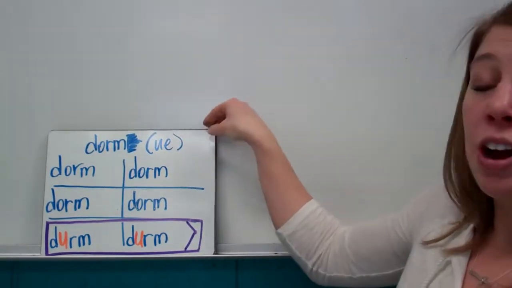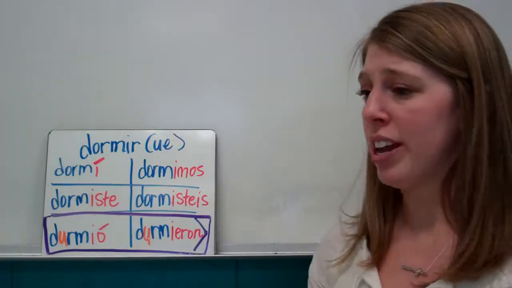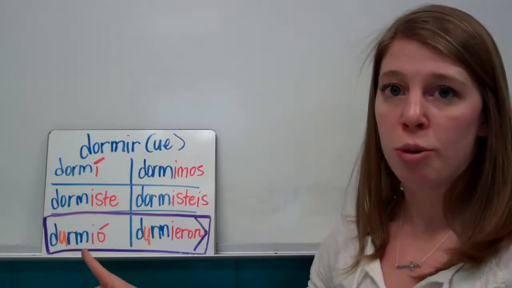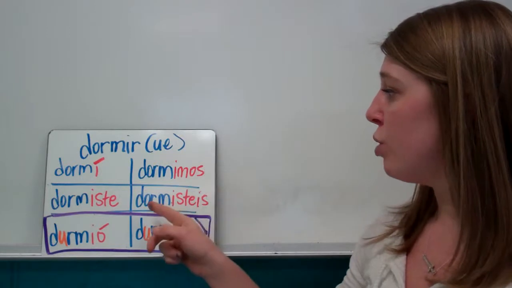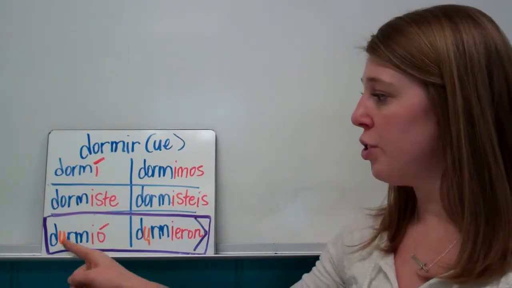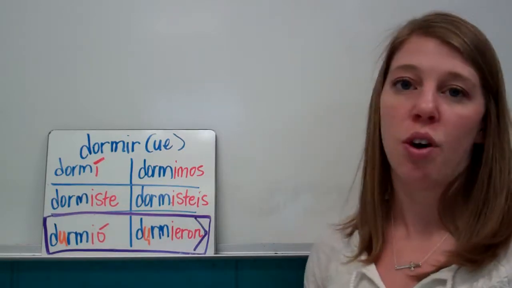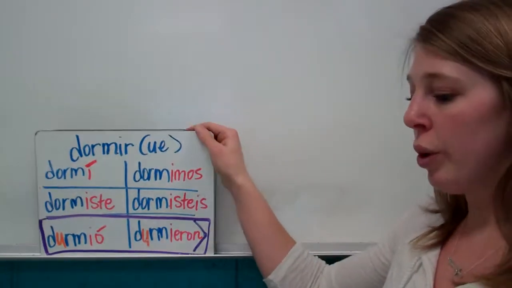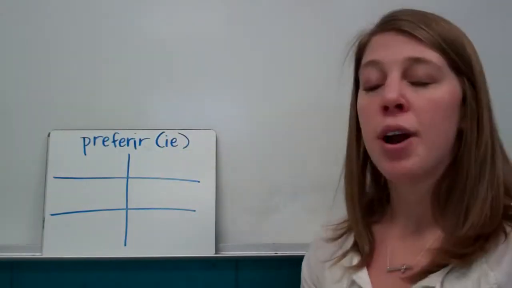And now it's an IR verb, and we go and add our regular endings. So we have dormí, dormiste, durmió, dormimos, dormisteis, and then durmieron. So these are the only two letters that changed in the whole thing. Everything else is normal.